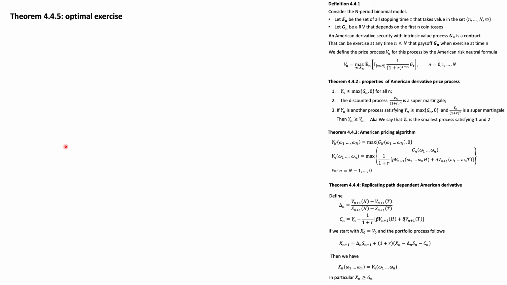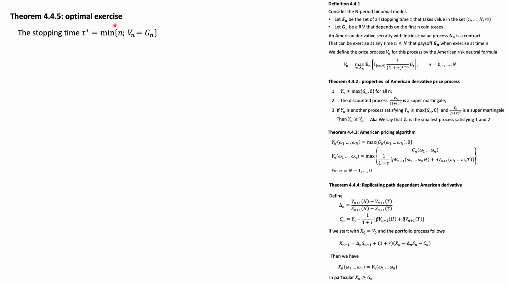So we can talk very quickly also about optimal exercise. What we have shown so far is the definition of the stochastic process and the properties. We have talked about the American pricing algorithm to price this on the tree, and also about how we can hedge or replicate this American derivative security. But we haven't really talked about how we can find the optimal time to exercise these American derivative securities. And this is what theorem 4.4.5 is tackling now.